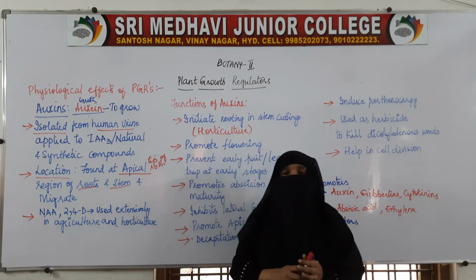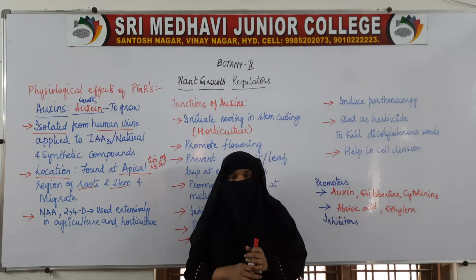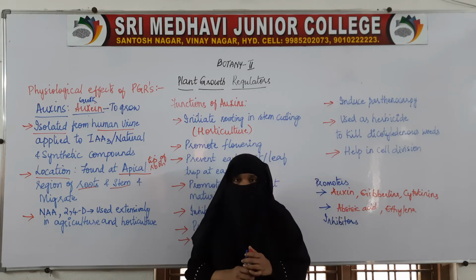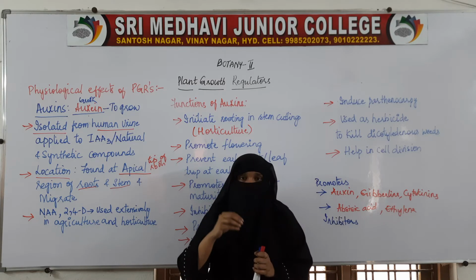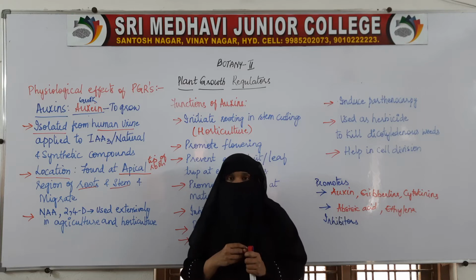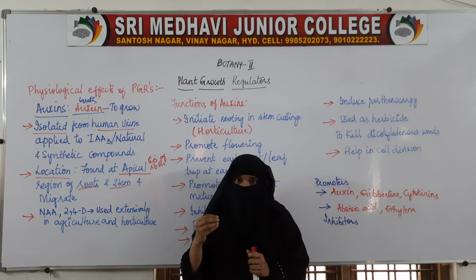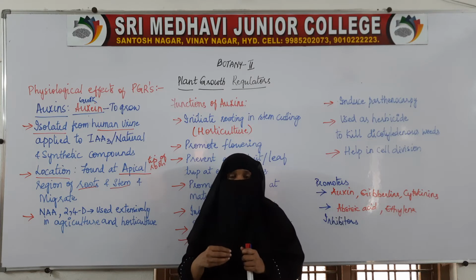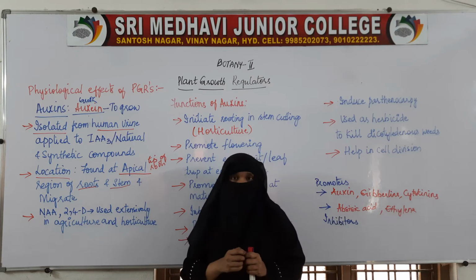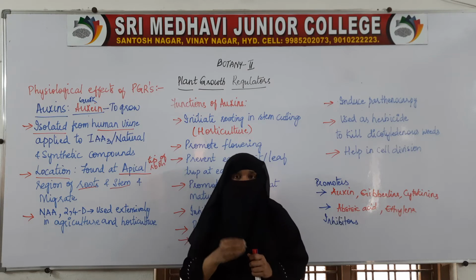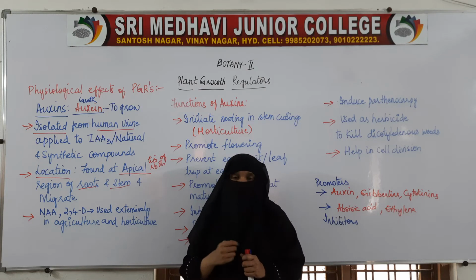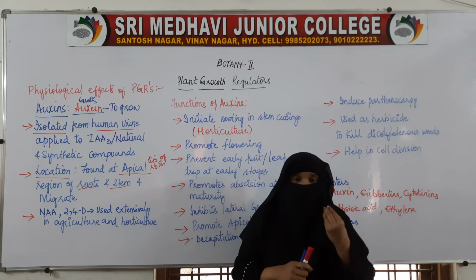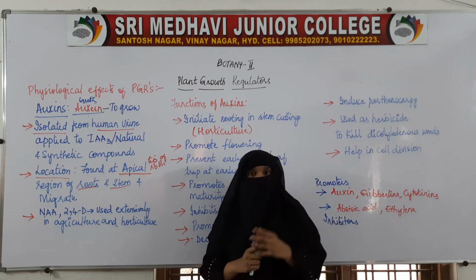For example, in the human body also we have hormones, chemical substances which help in growth. They are produced in a particular gland, and from that gland they are circulated to the part where they are required. For example, growth hormone is produced by the pituitary gland, which releases it into the blood.